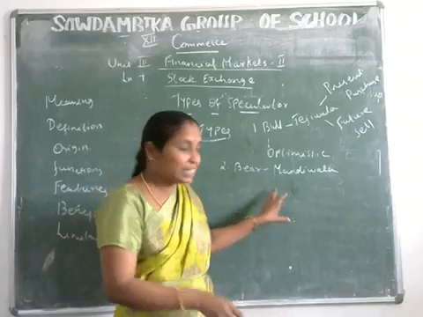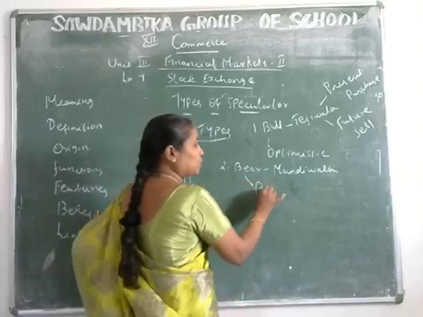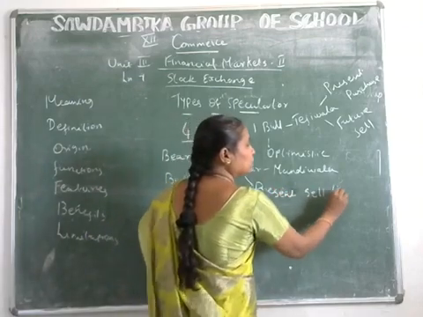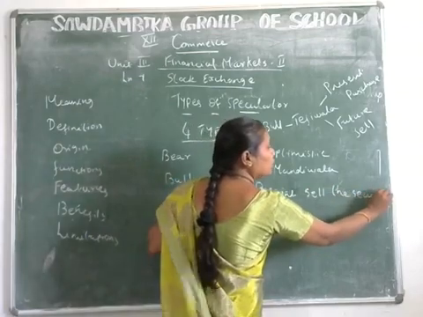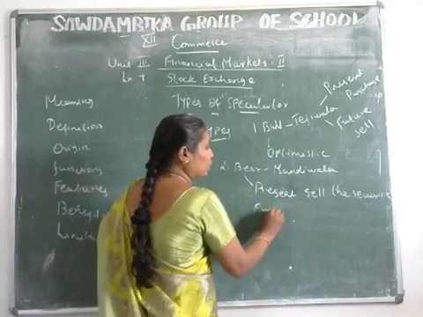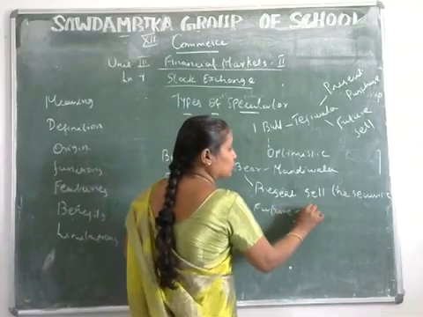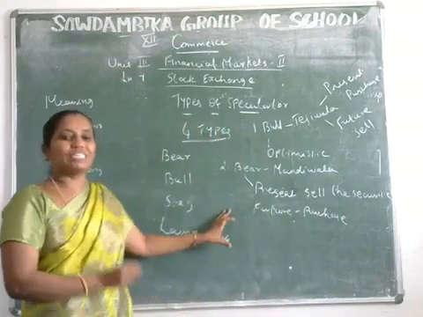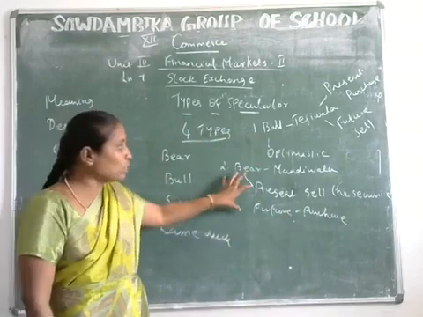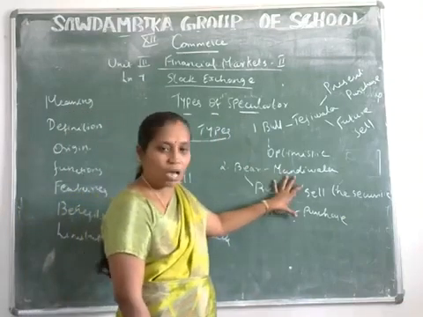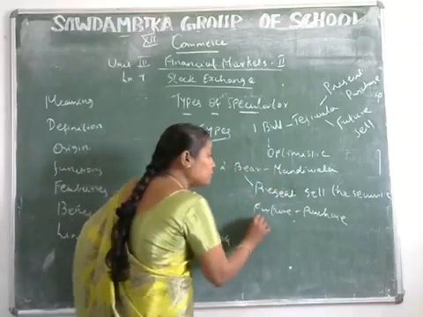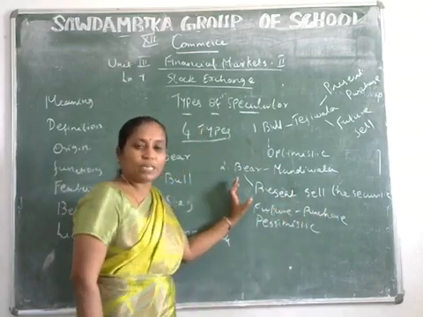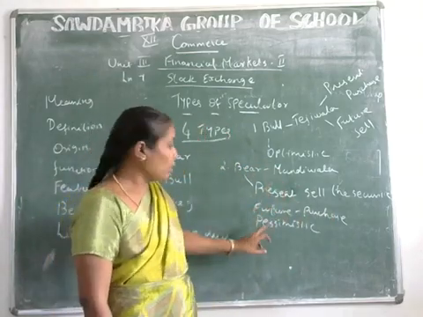So presently he sells the securities, and in the future period purchases the securities at a lower price. So the bear speculator is also called Mandiwala. This bear speculator is also called a pessimistic speculator.